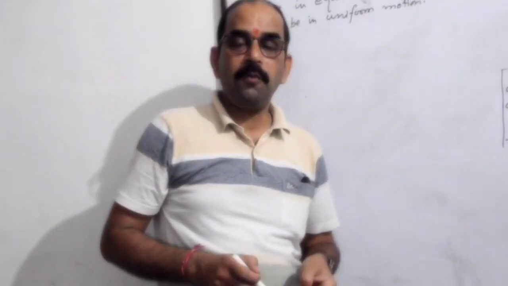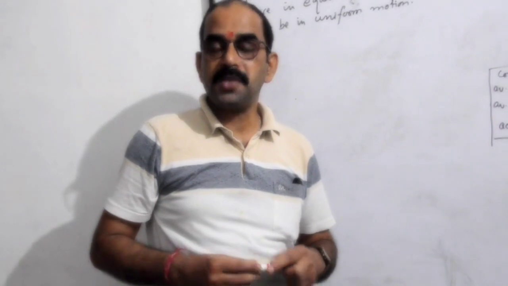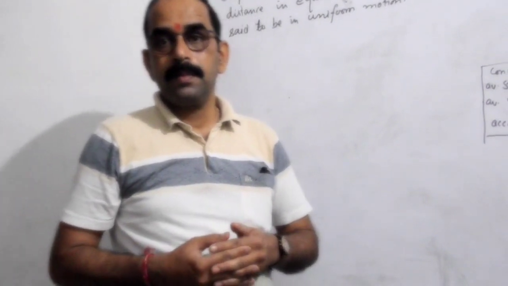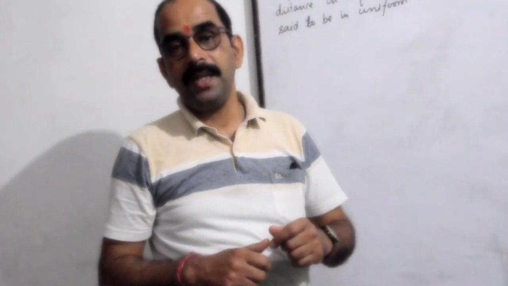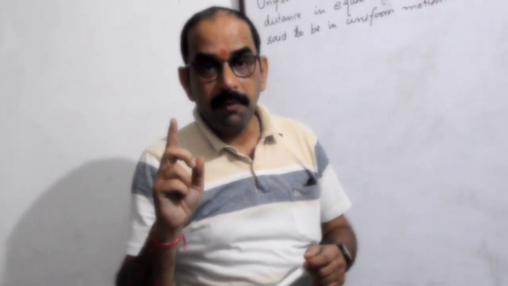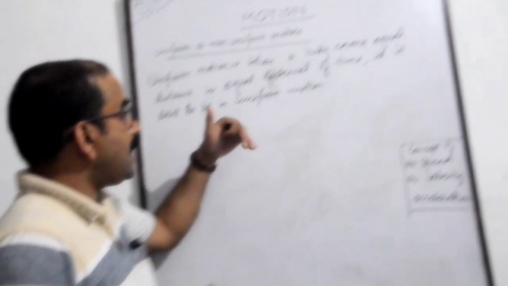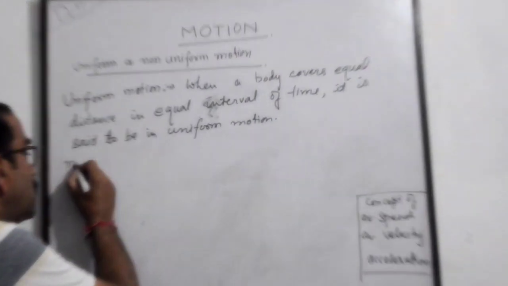We can give the example of movement of planets around the sun. When planets move around the sun, they are in uniform motion. When the moon is revolving around our earth, it is in uniform motion. So these are the examples of uniform motion. And exactly opposite, what is non-uniform motion?